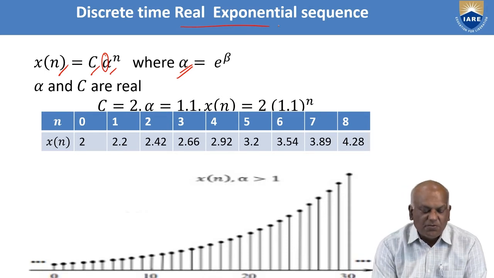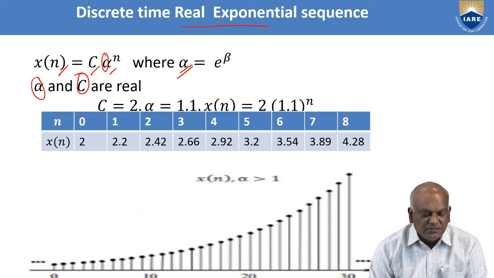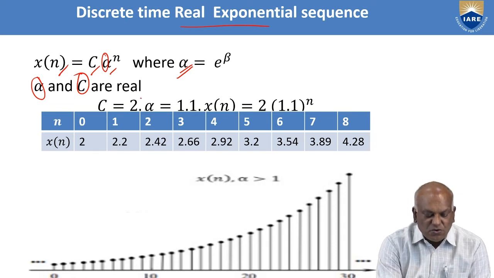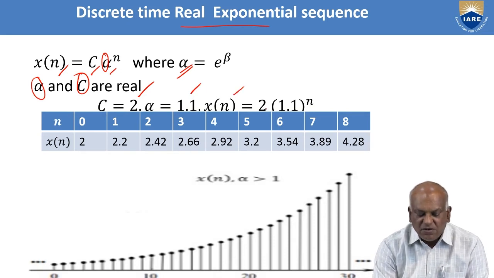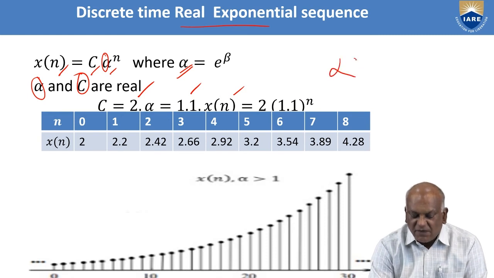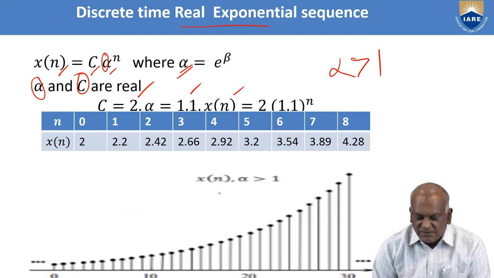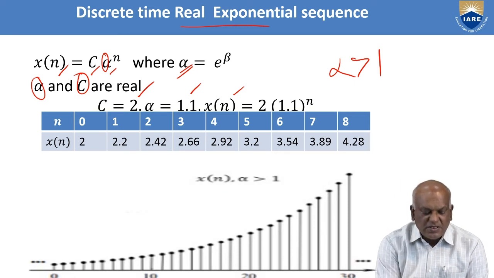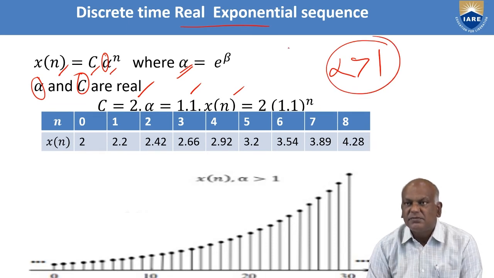In the case of alpha and beta, first we are going to discuss real exponentials. In the case of real exponentials, both alpha and c are real numbers. Let us consider c equal to 2 and alpha equal to 1.1, so x of n equals 2 times 1.1 whole power n, where n is an integer. This is the case where alpha is greater than 1.